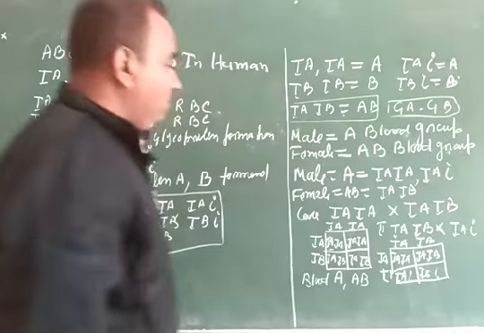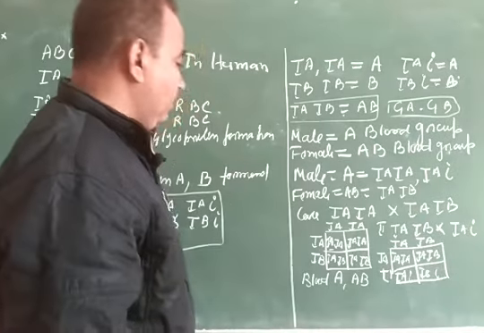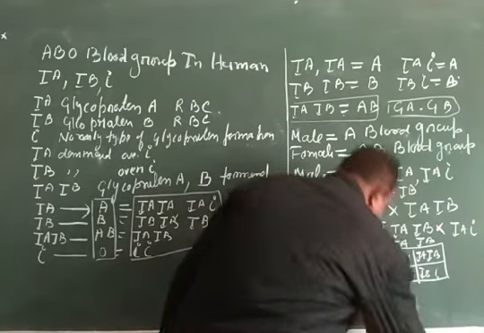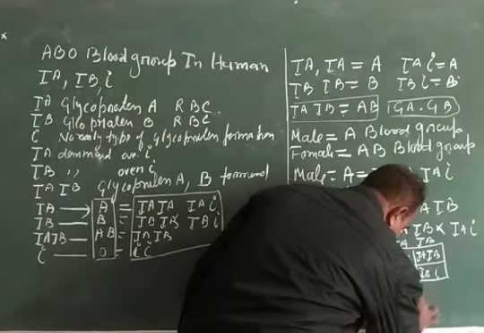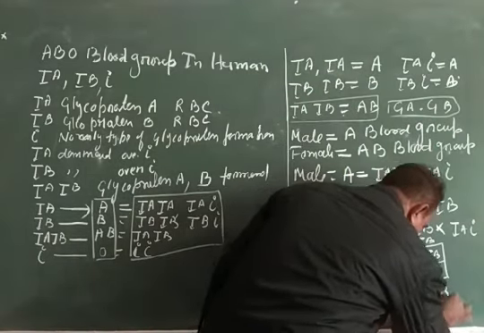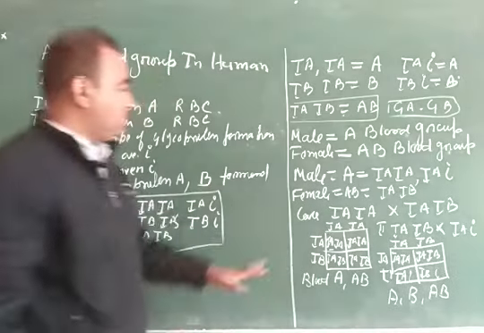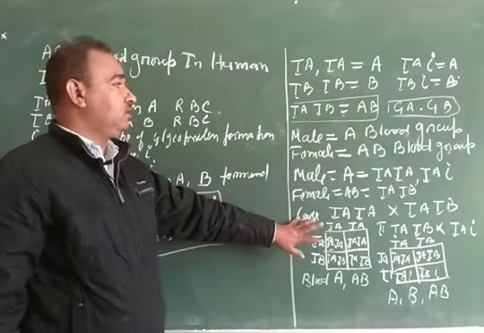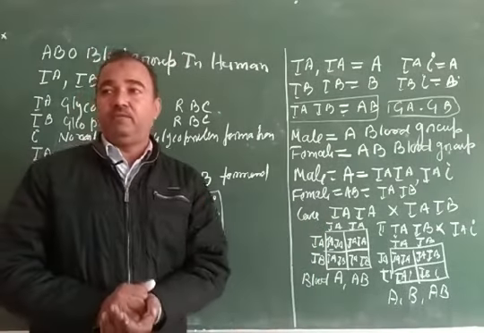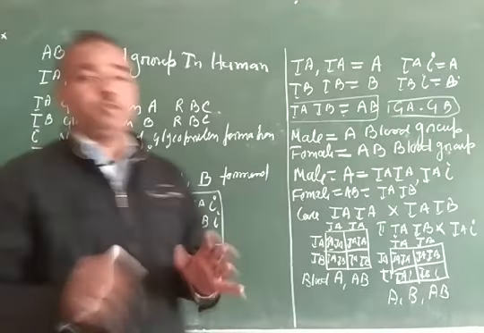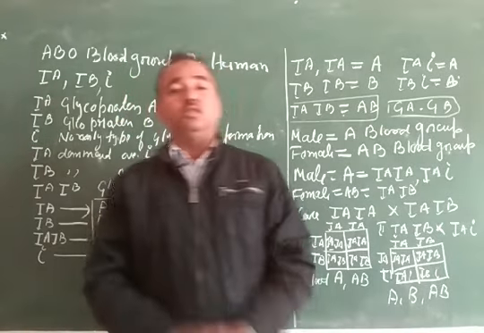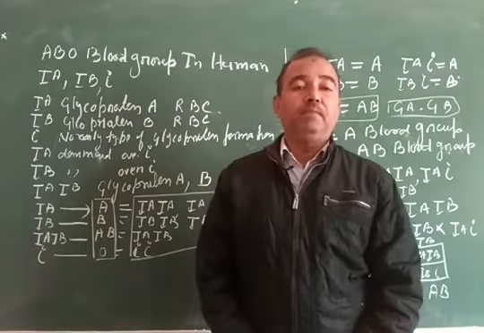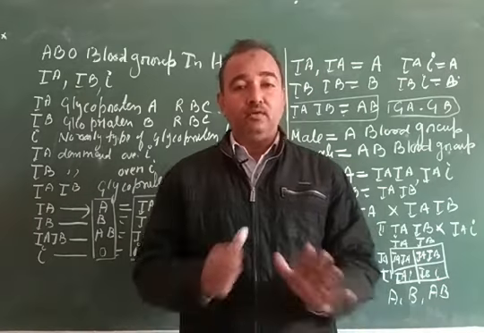The possible blood groups will be A, B, and A. So on the basis of these, we can easily identify which blood group is possible if we know the blood groups of the male as well as the female.